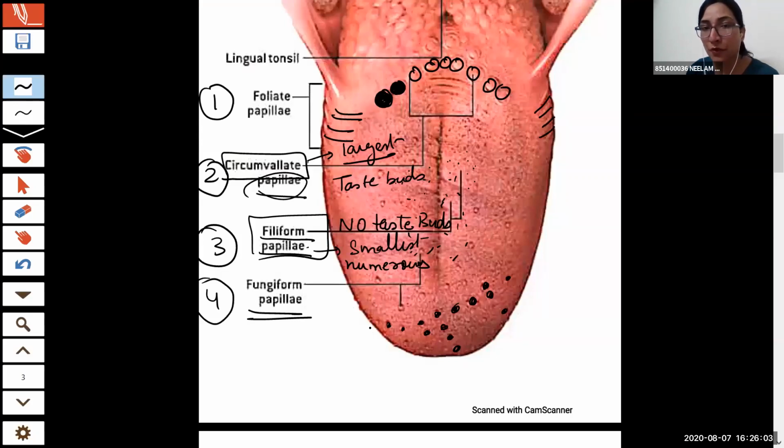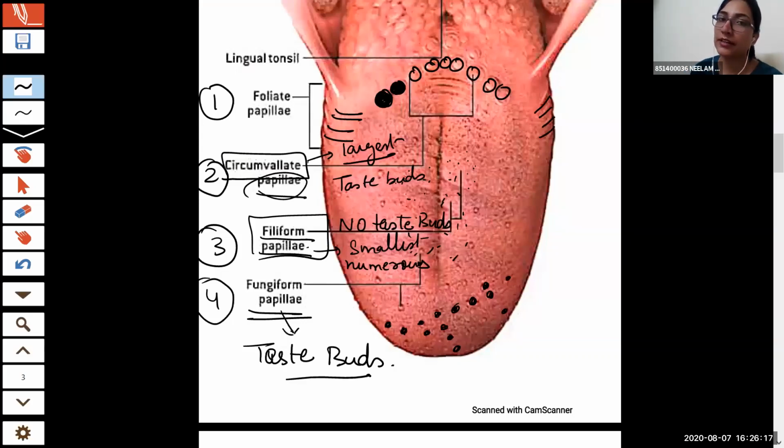Now this fungiform papillae, these papillae are present at the tip of the tongue, as you can see in the figure. Plus, they again consist of taste buds, right?